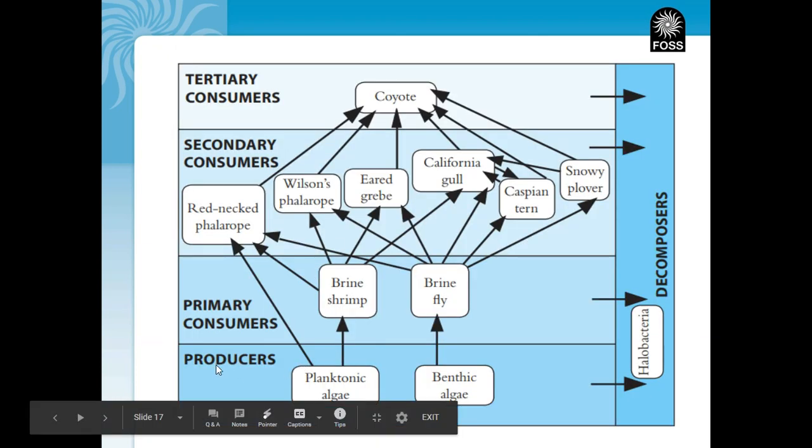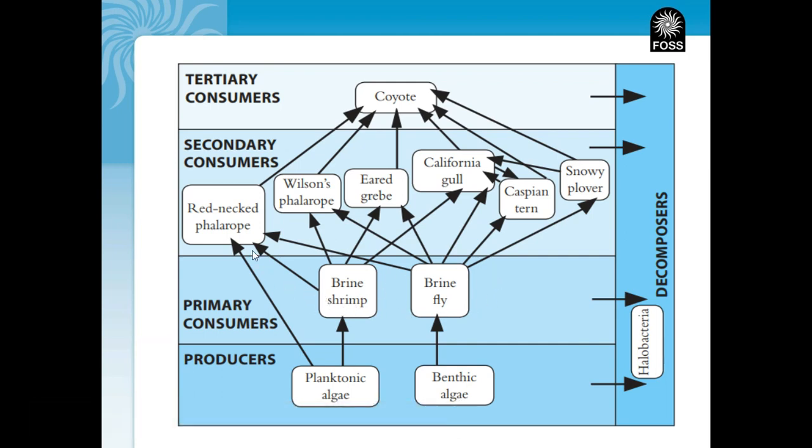If you think about our pyramids and our last exit ticket, we have all this energy at the bottom, and that energy is reduced by a lot as we go up. Only about 10% of the energy here is stored here. If we keep going, only 10% of the energy here is stored here, and only 10% of the energy here gets stored here.